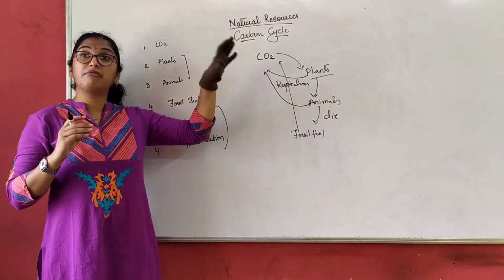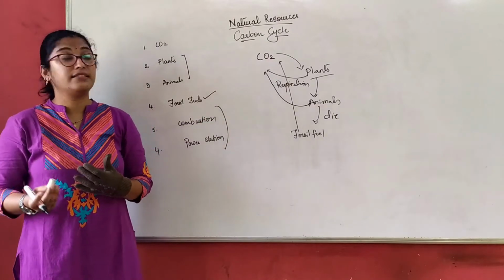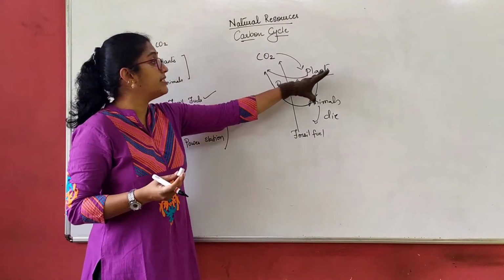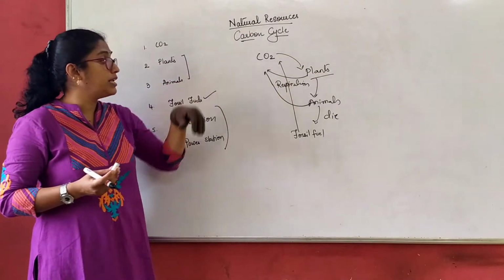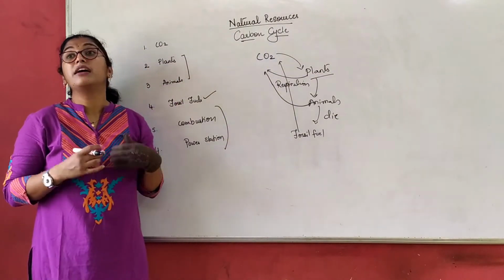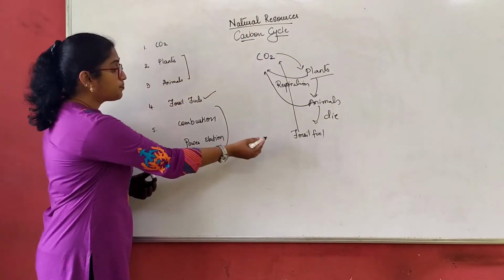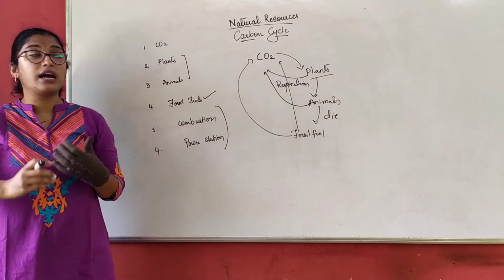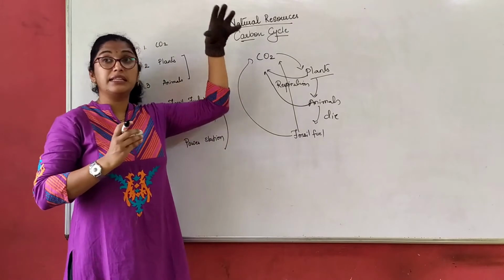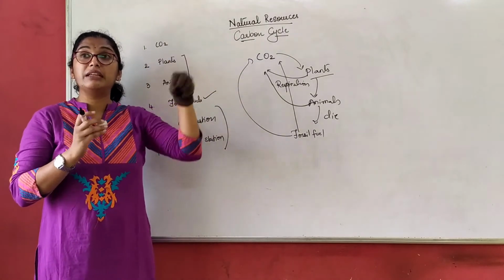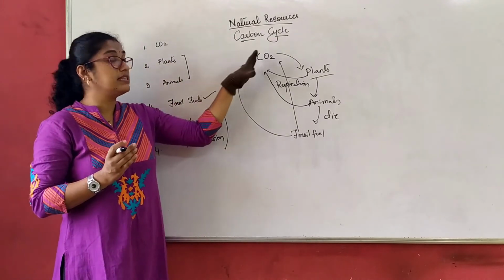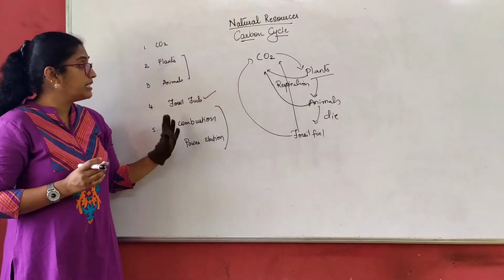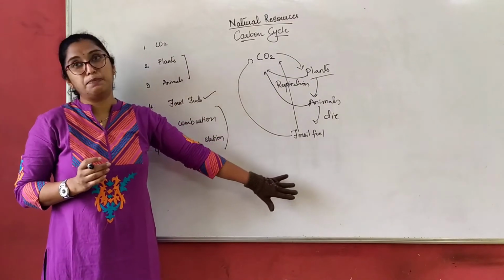Let's not discuss that much here. We'll discuss that in your 10th grade. So what we'll understand here is that plants and animals, in the respiration process, also give out carbon dioxide. Then yes, fossil fuels, when we burn them, give out carbon dioxide. So this is how the carbon dioxide is in equilibrium and a balance is maintained in the atmosphere. Now let's understand this carbon cycle in a neat pictorial form.